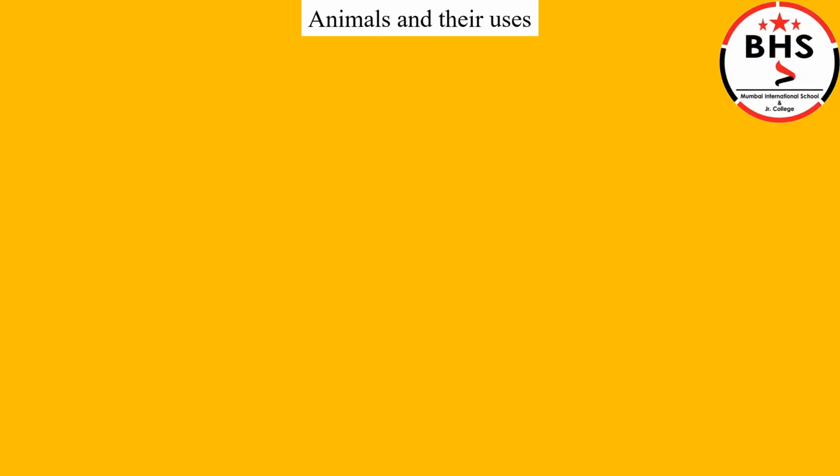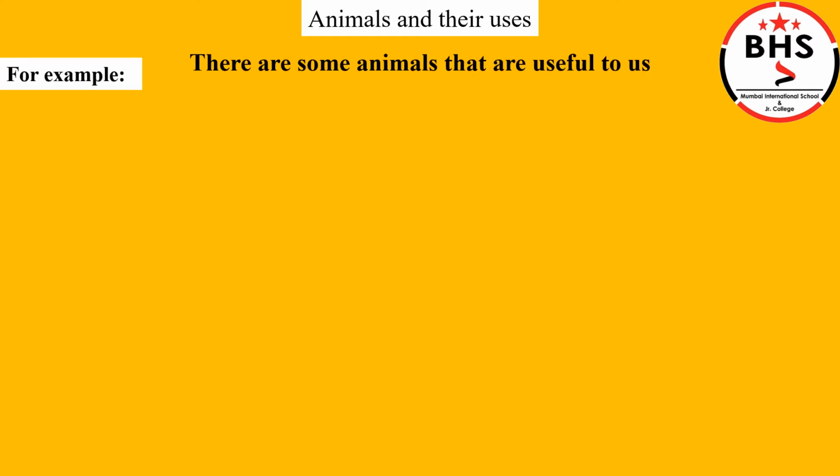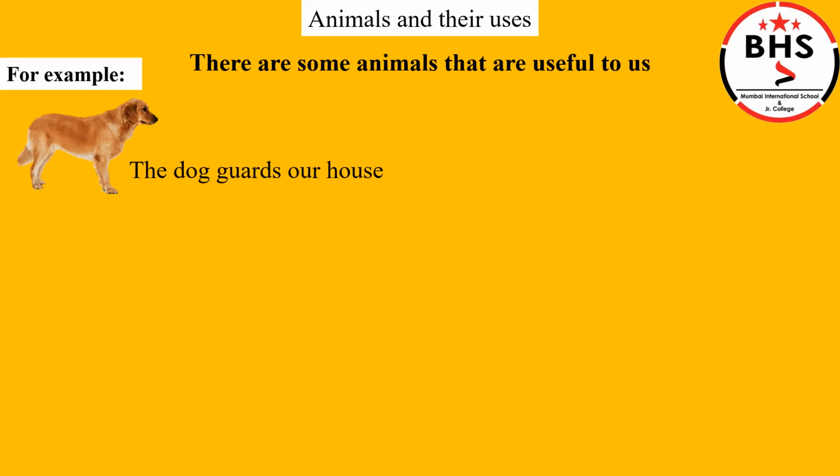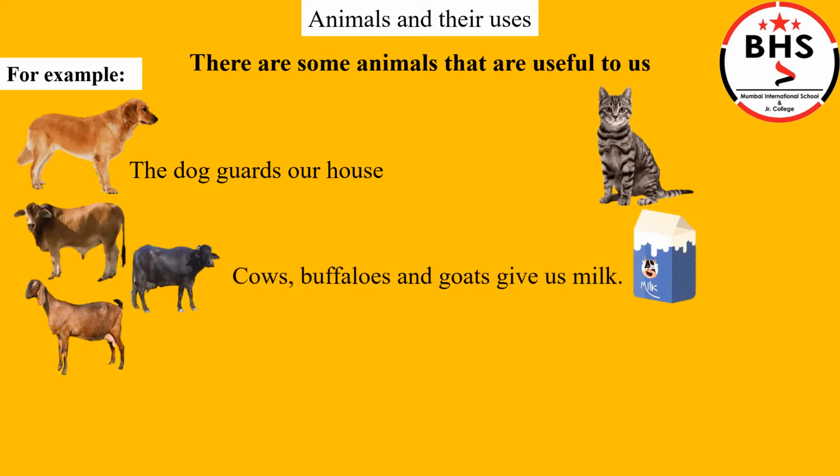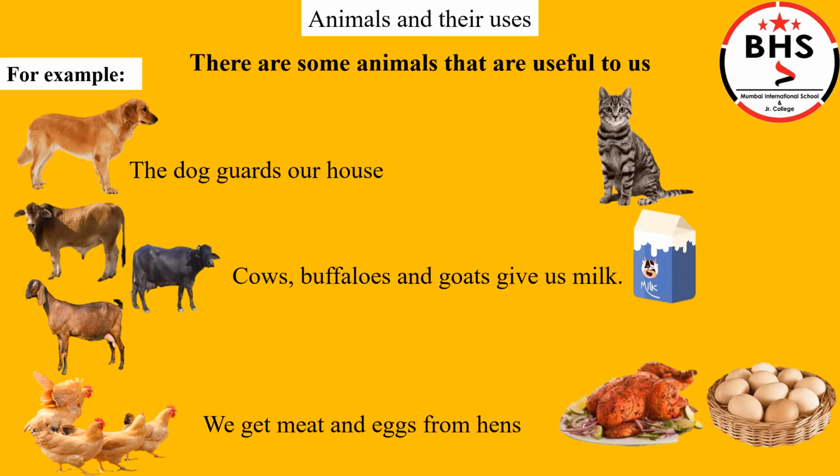Now we will learn about animals and their uses. There are some animals that are useful to us. For example, dog. The dog guards our house. It protects our house from thieves and robbers. Some people also like to keep cat. Students, cows, buffaloes, and goats give us milk. Some people also keep hens. We get meat and eggs from hens.